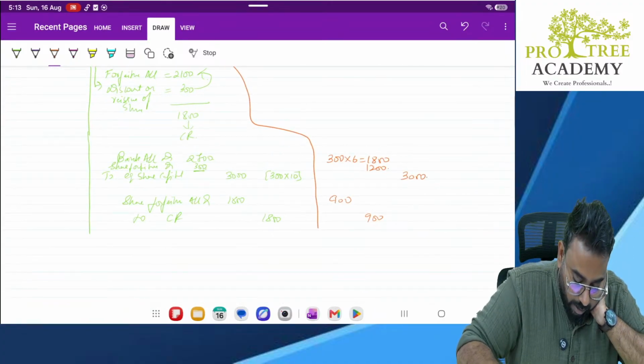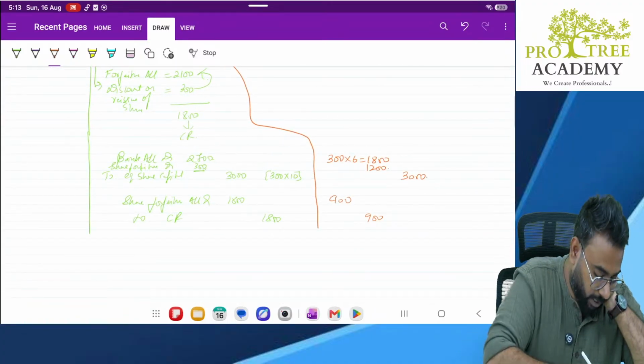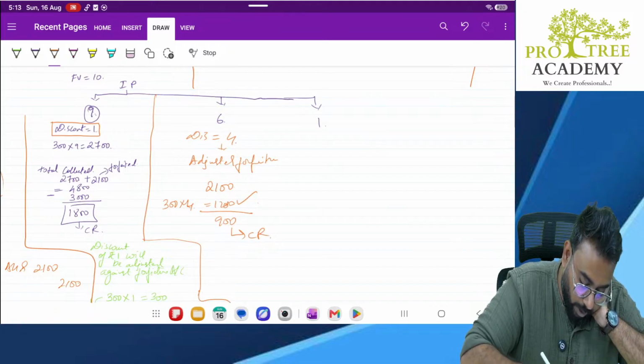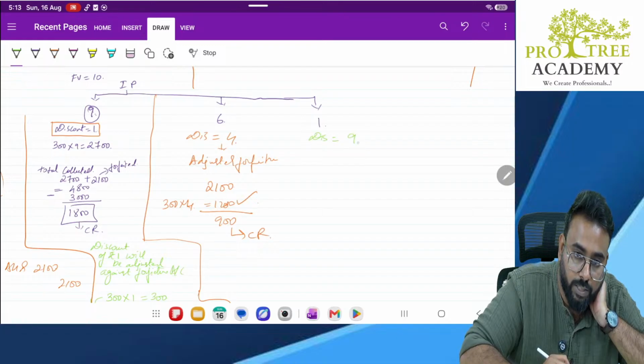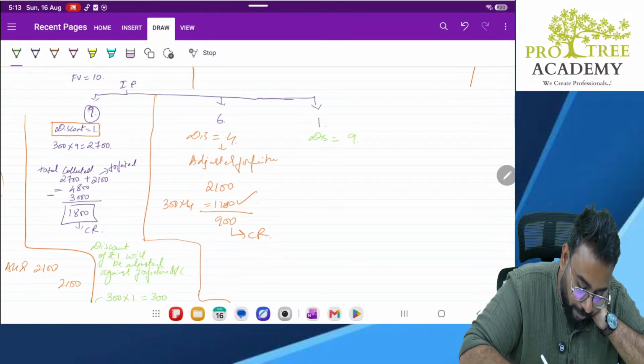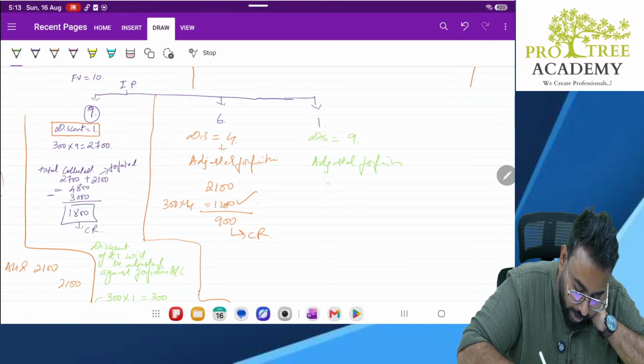Yes? Okay. Sir, what happens in this case? So what is the discount? The discount is 9 rupees. Okay? Now, understand. So this discount should be adjusted against forfeiture. Okay, sir. Correct. So what is the discount? 300 into 9. Total 2700.